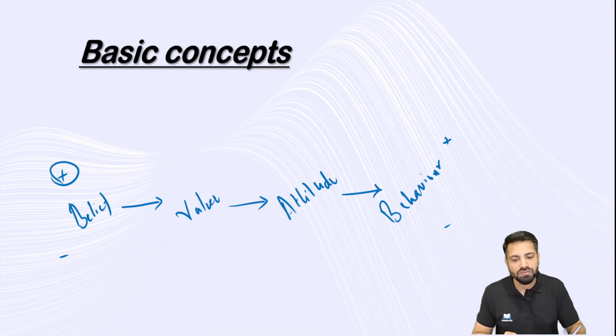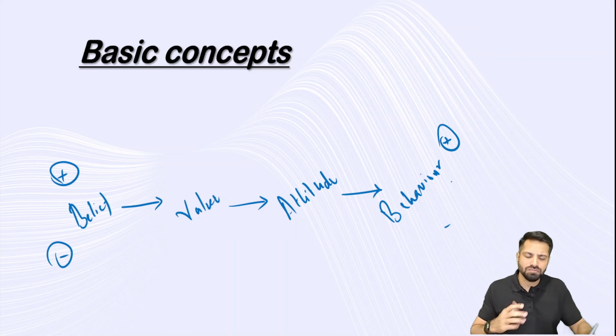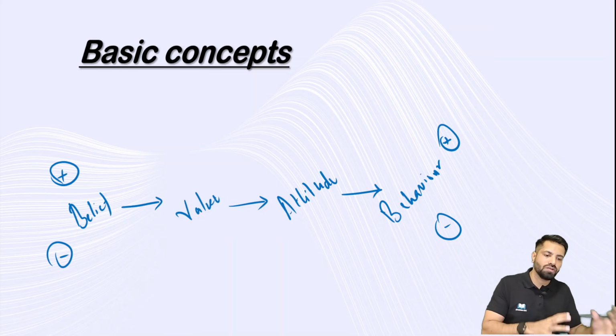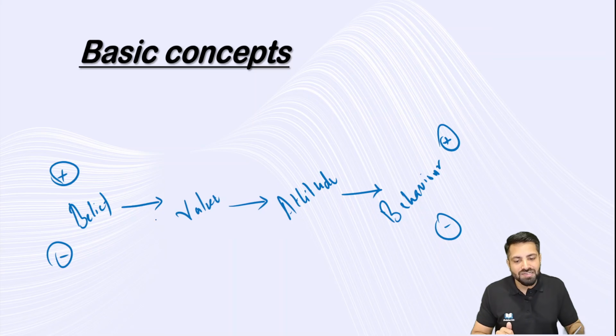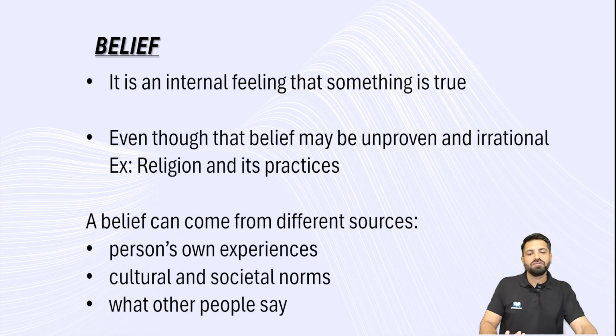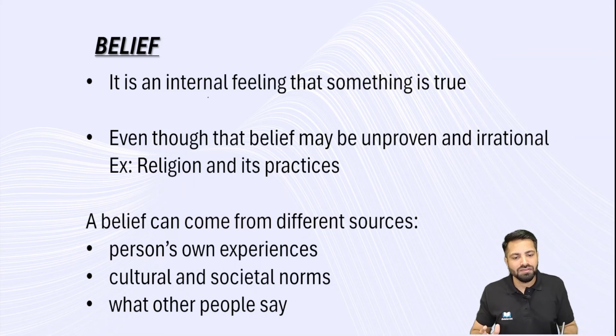Positive belief system, behavior is positive, outcome will be positive. Negative belief system, in general, behavior will also be negative. So let's start with belief, and we're going to move towards behavior. Belief, what exactly is a belief? Belief is an internal feeling.